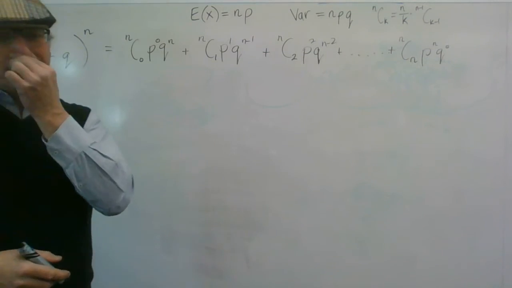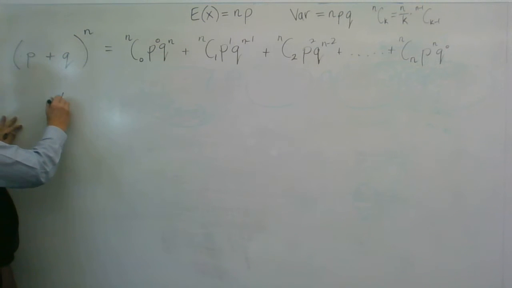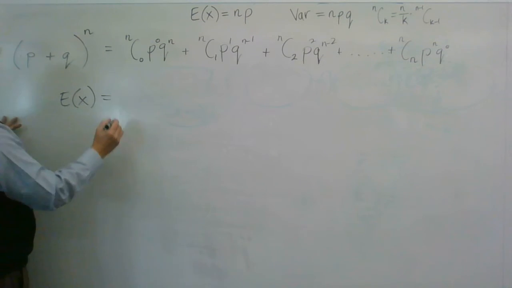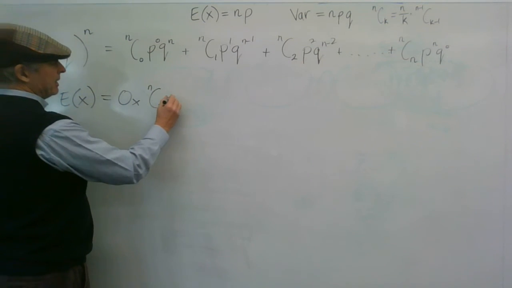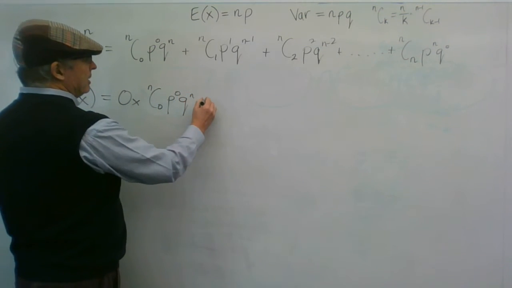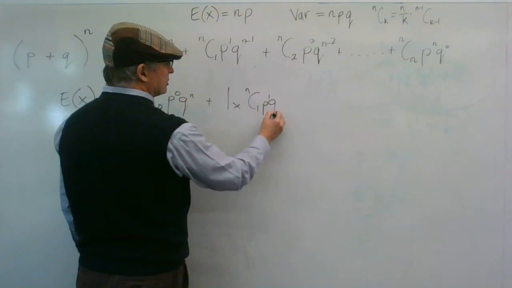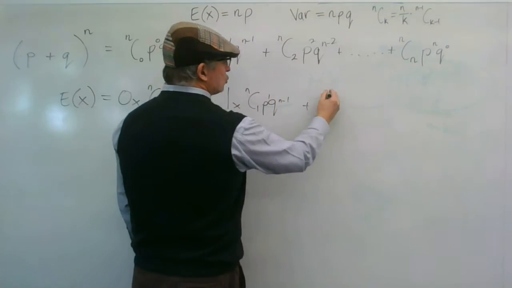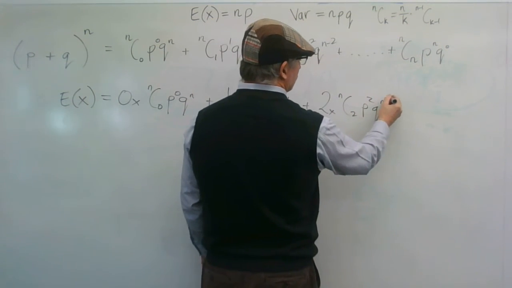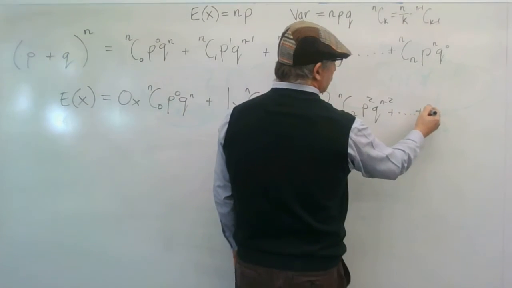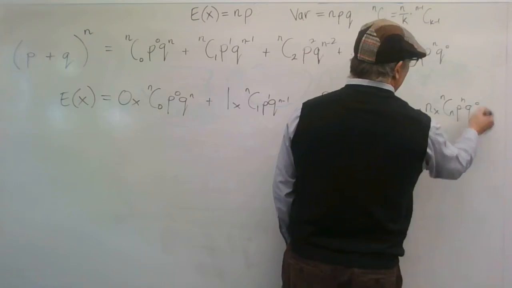That's what that is. And if I want to find the expected value, then I've got 0 lots of nC0 P to the 0 Q to the n plus 1 lots of nC1 P to the 1 Q to the n minus 1 plus 2 lots of nC2 P to the 2 Q to the n minus 2, all the way down to n lots of nCn P to the n Q to the 0.